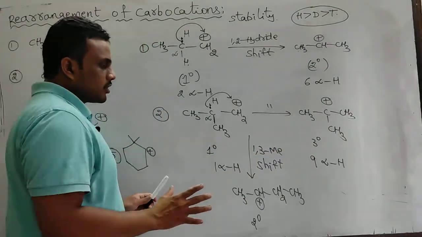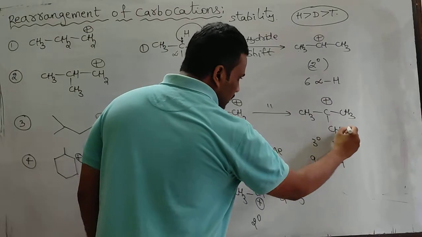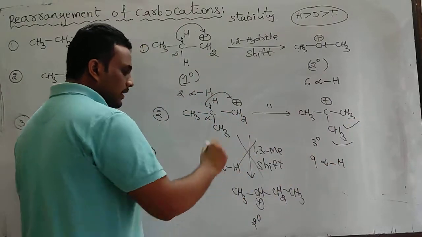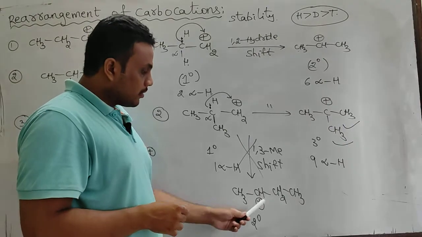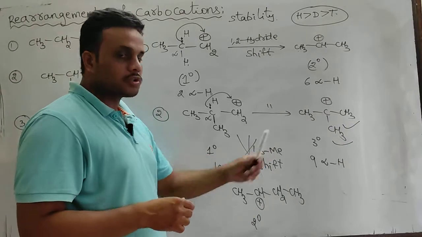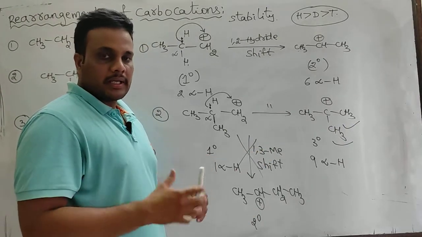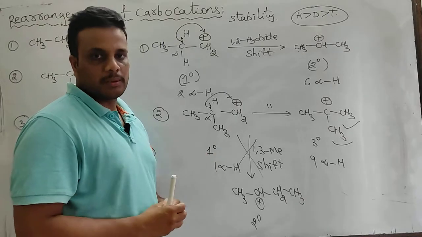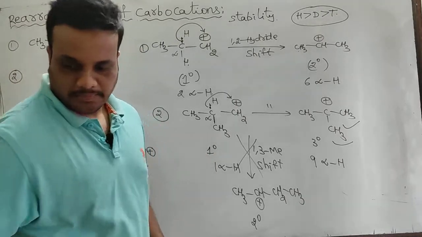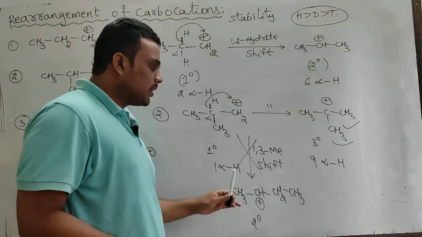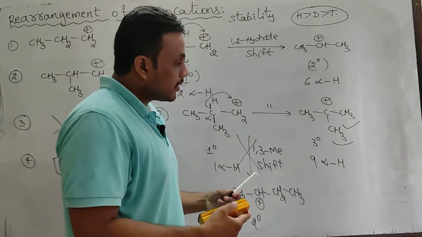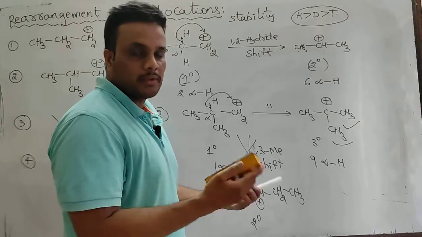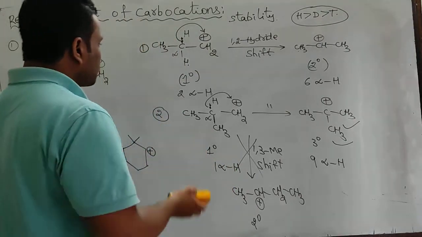So which is most stable? No doubt this is most stable. This rearrangement is correct. This is incorrect, even though it is more stable than this. Okay, 5 alpha hydrogens are there, but this is not the most stable one. In rearrangement, we have to find the most stable carbocation. Whenever you have such a doubt, you go both ways and check in which way you are getting the most stable carbocation. That is the correct way.